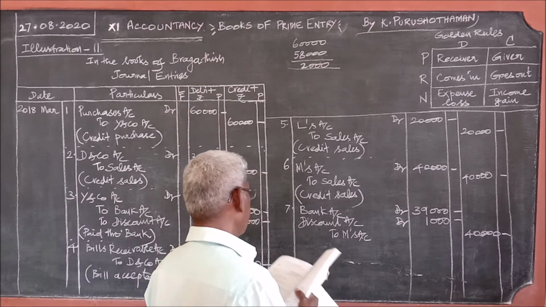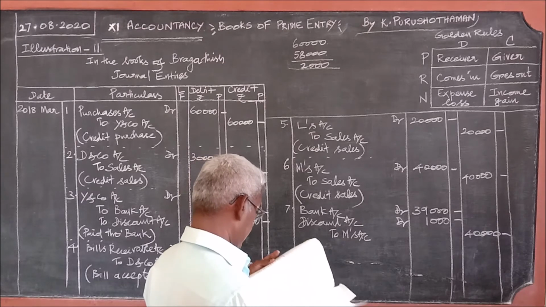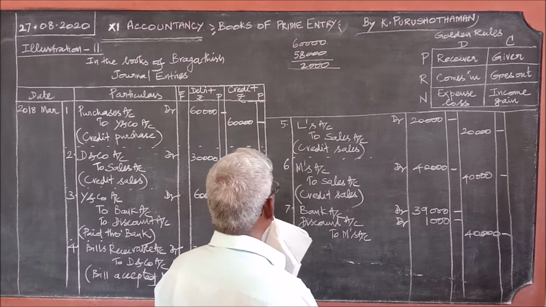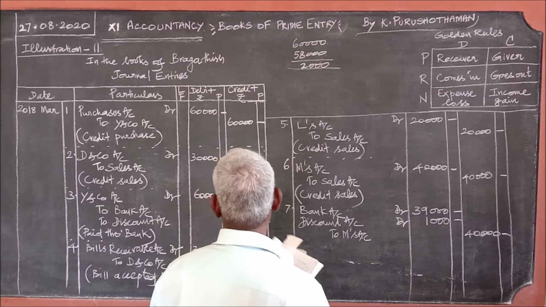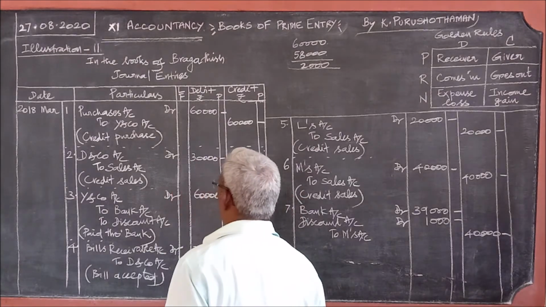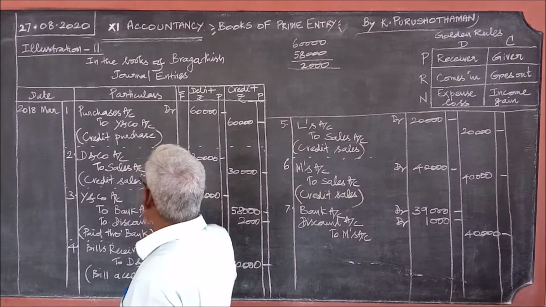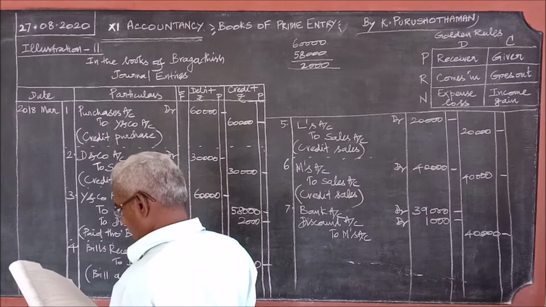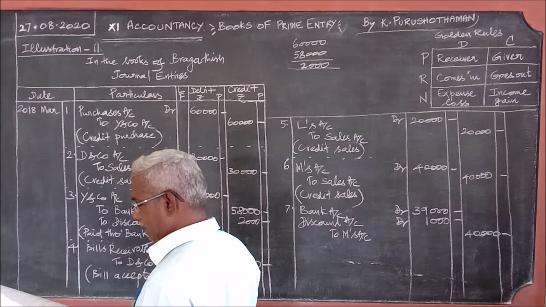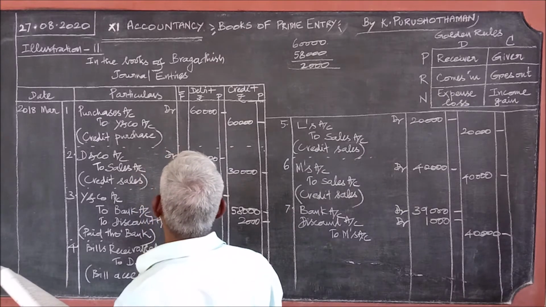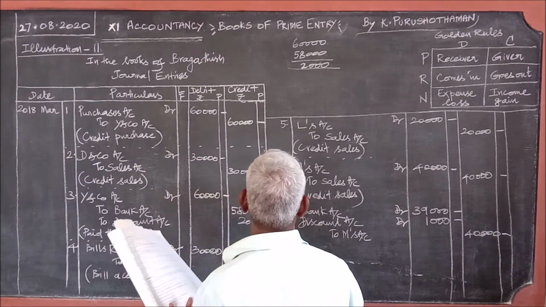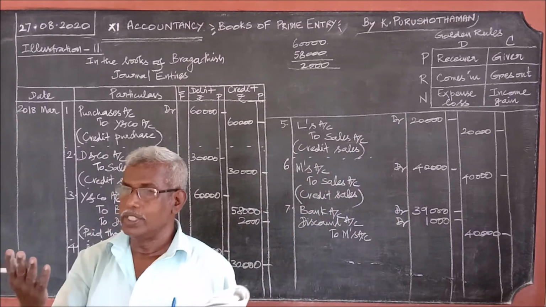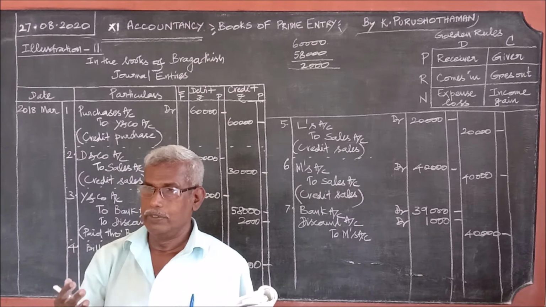Okay. Then after 7, 8. Goods returned to Y and Co. From Y, we have bought the goods. Now the goods are returned to Y and Co. When I return goods to you, you are the receiver.